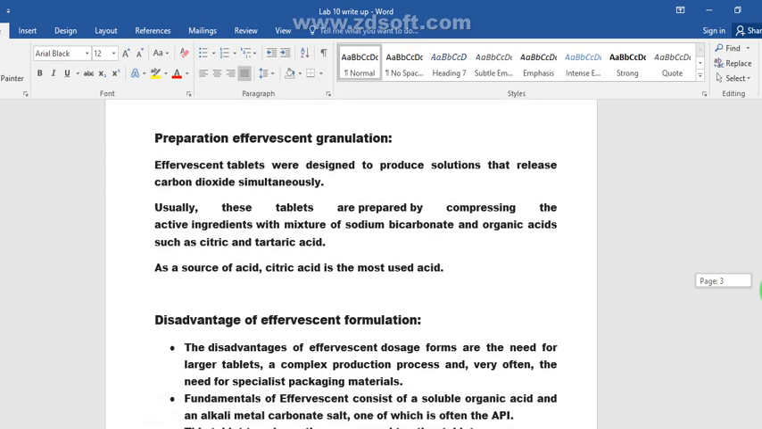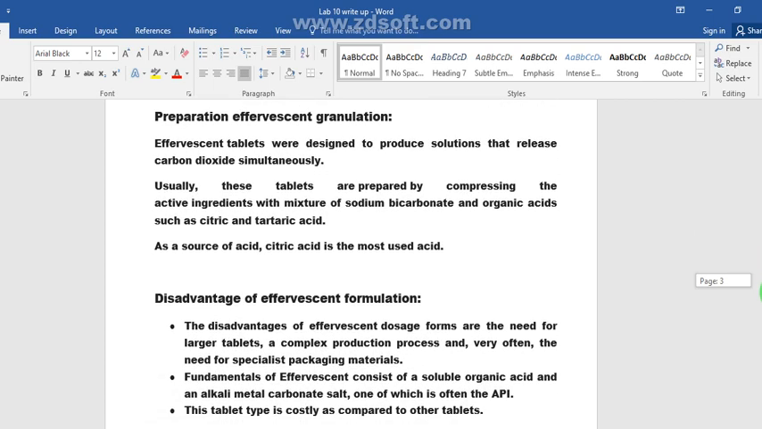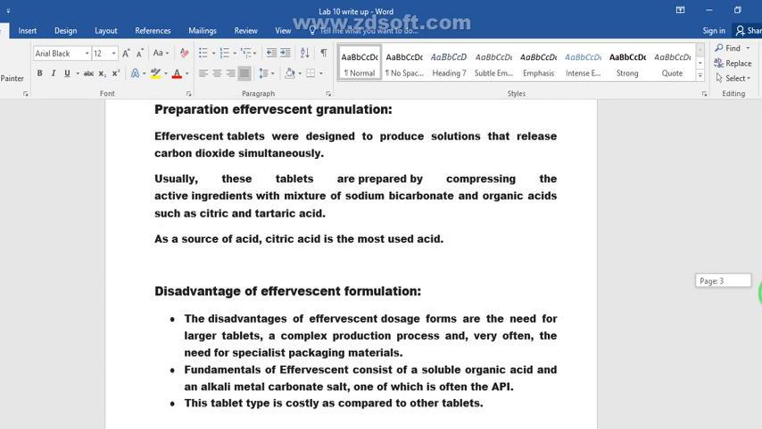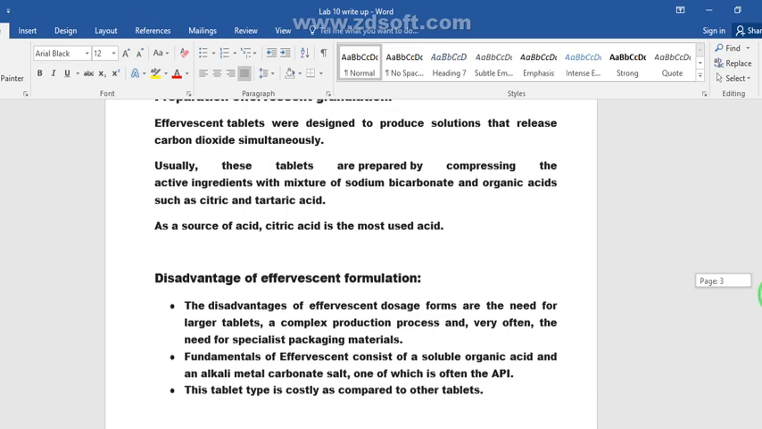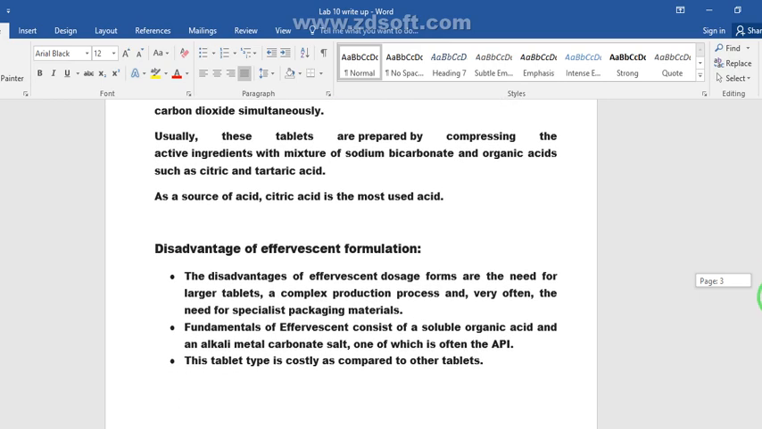Preparation of effervescent granulation includes effervescent tablets, which were designed to produce solutions that release carbon dioxide simultaneously. Usually, these tablets are prepared by compressing the active ingredient with a mixture of sodium bicarbonate and organic acids such as citric acid and tartaric acid. As a source of acid, citric acid is the most useful and commonly used.